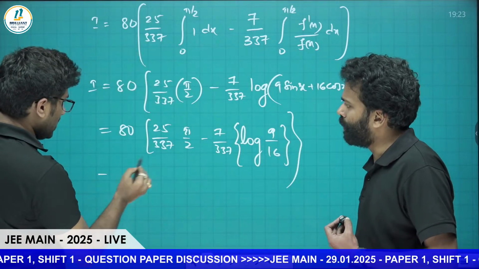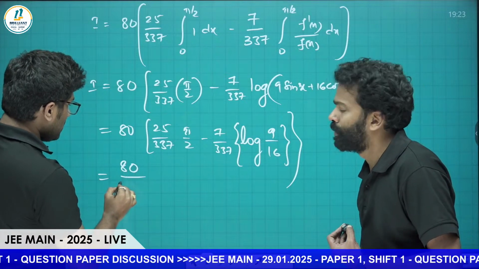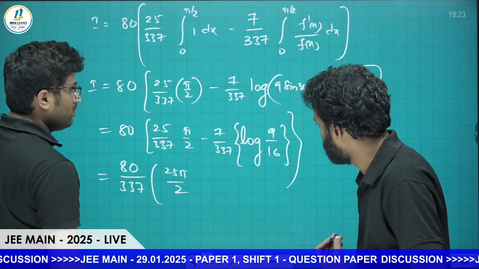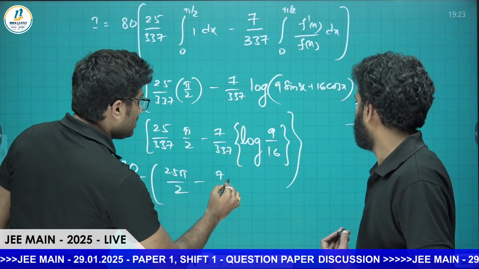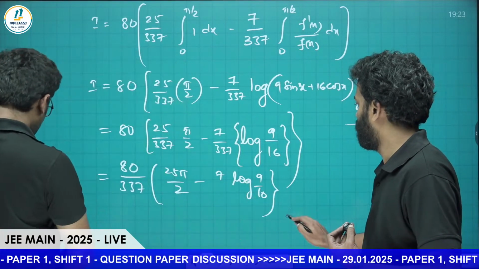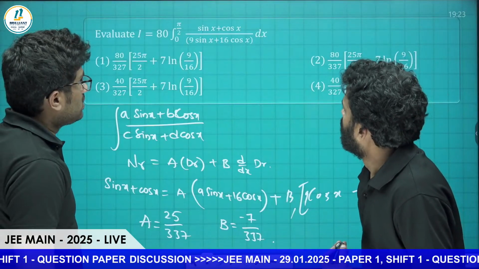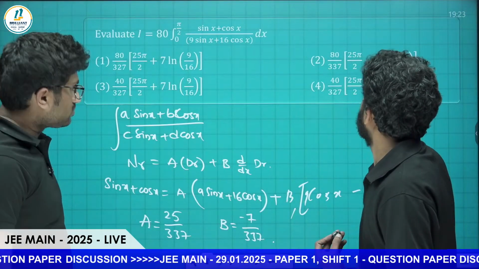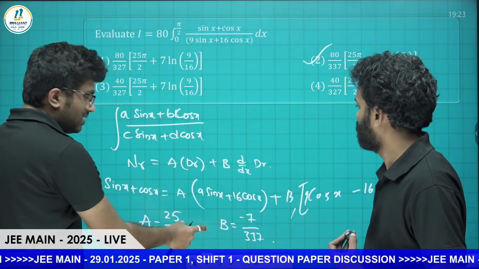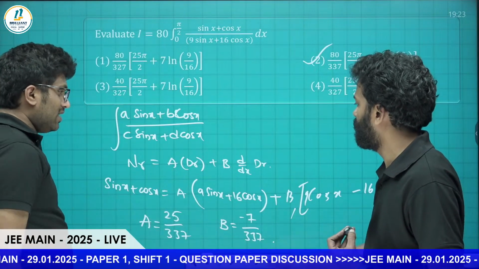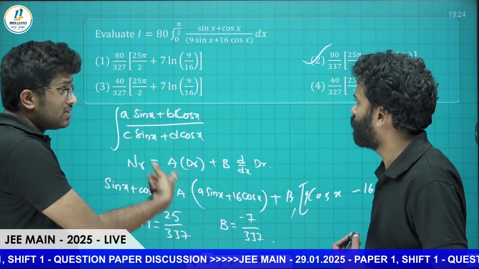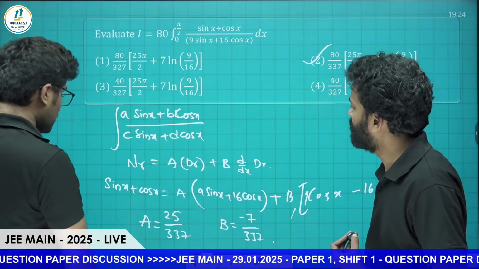If we take 337 out, 80 divided by 337 into 25 times pi by 2 minus 7 times log 9 by 16. That's all. So this will be the final answer, which is option 2, sir. Option 2 is the correct answer. Slightly lengthy one, but a doable question. Only this portion is a bit typical, converting and the calculations. They know this form already because we have seen this so many times, even in CBSE also.